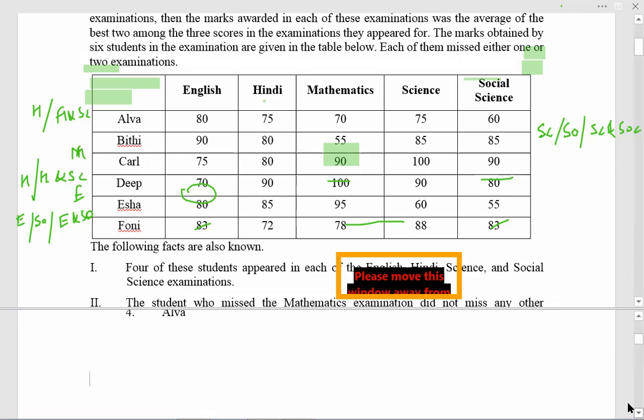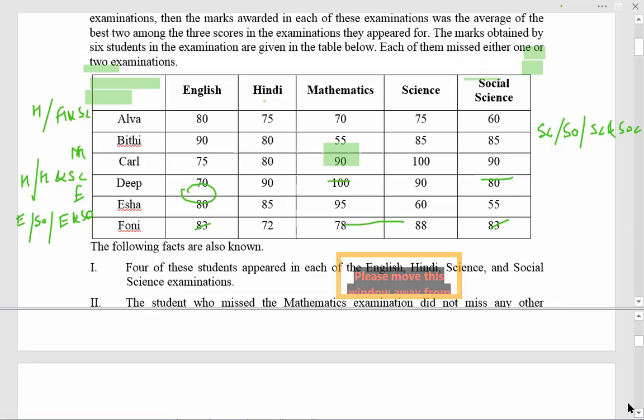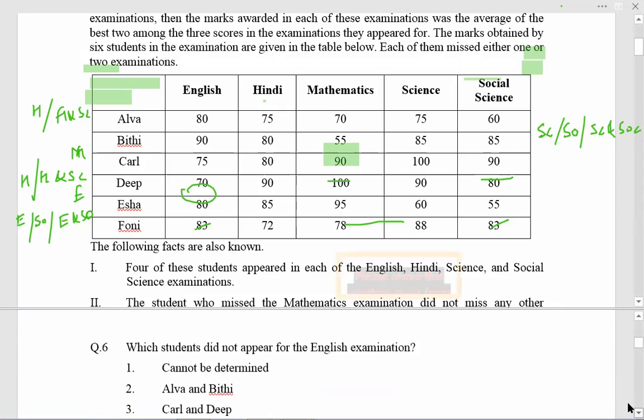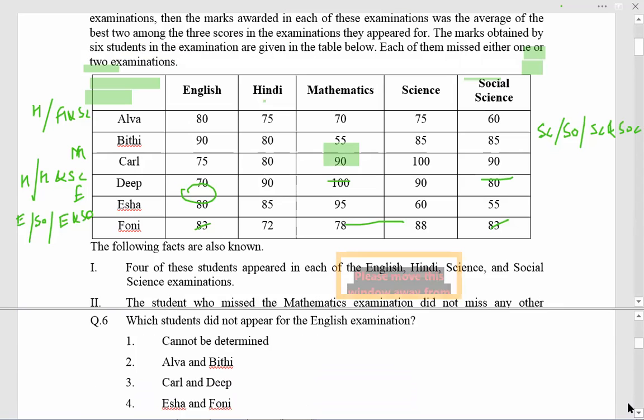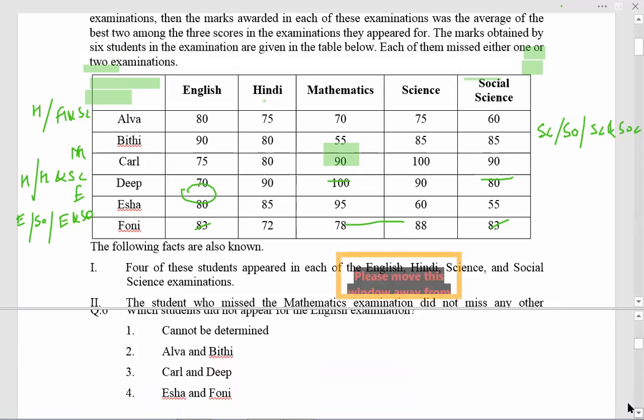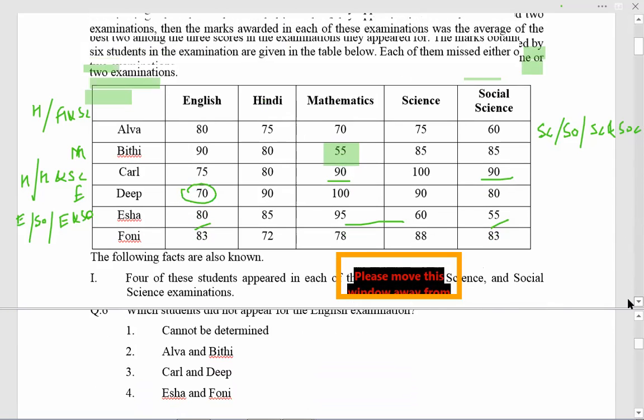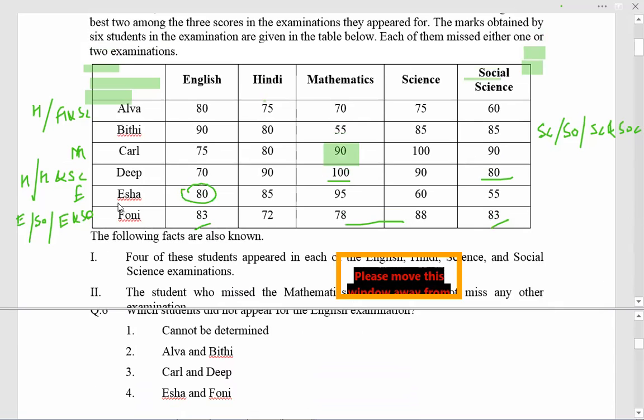English did not appear. Definitely Deep. And it can be Isha. So it should be Deep and Isha. Sorry, it's Phony. I mismatched the order. Isha and Phony. Isha definitely English and Phony. Isha and Phony. Option 4.